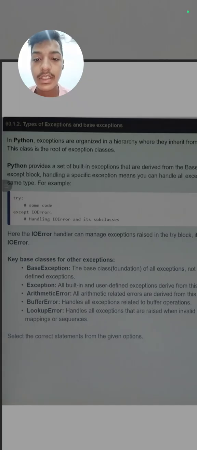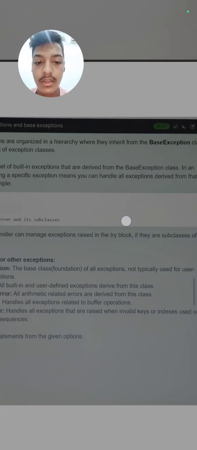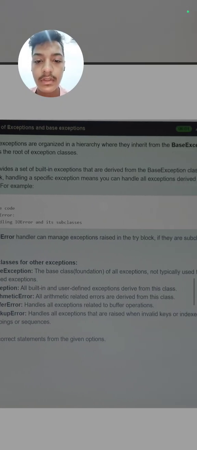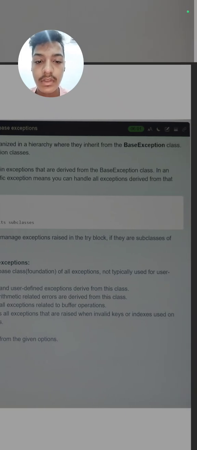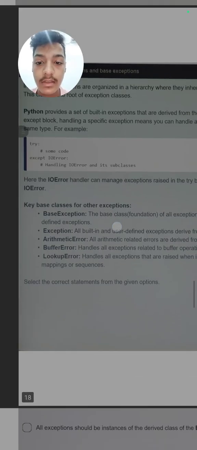Python provides a set of built-in exceptions that are derived from the base exception class. In an except block, handling a specific exception means you handle all exceptions derived from that. Which means if there is an error that occurs through a simple code, and through that code there are many more errors, then if you handle that error, all the errors derived from that code will also be handled.